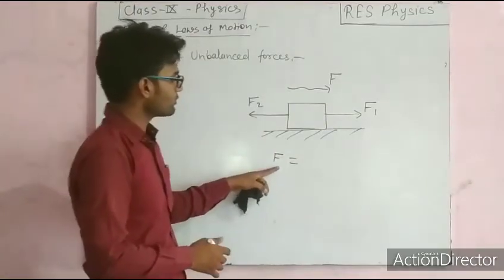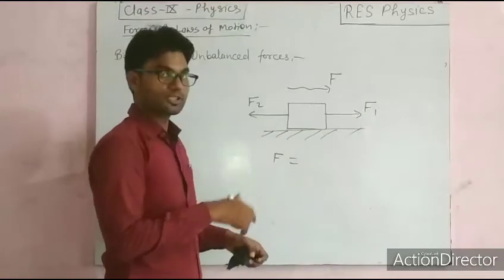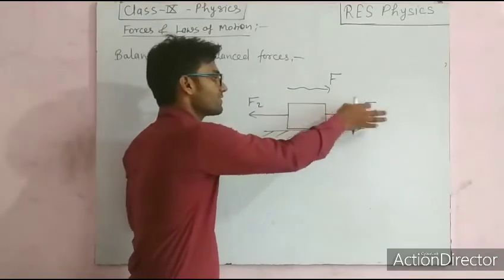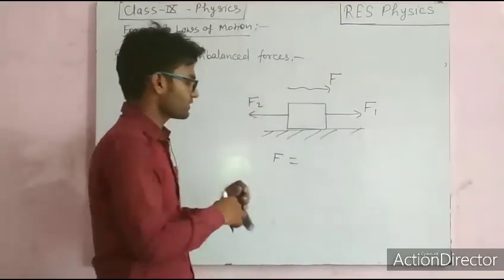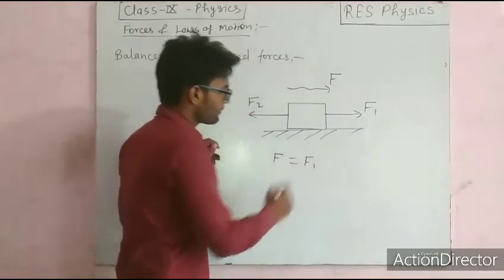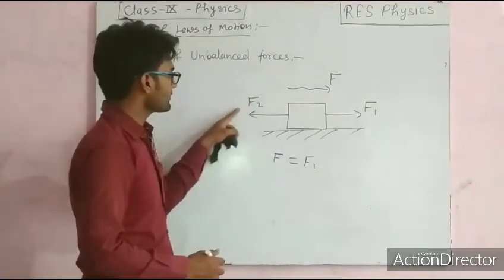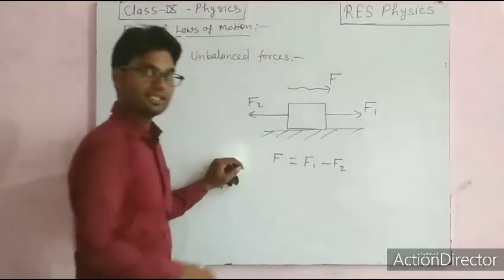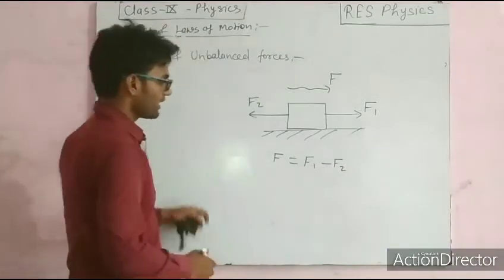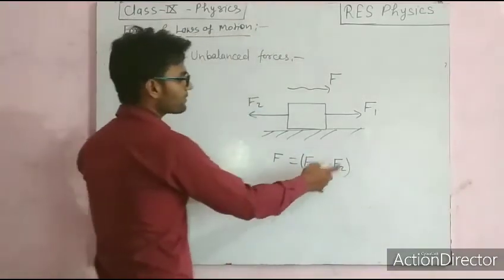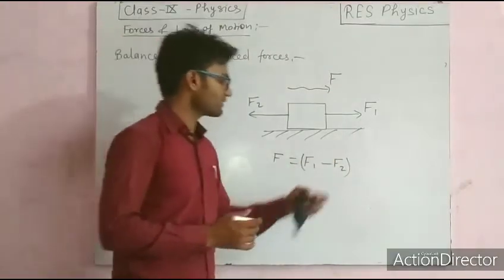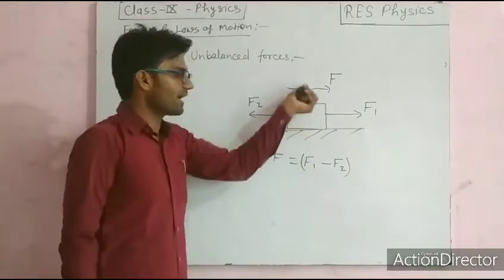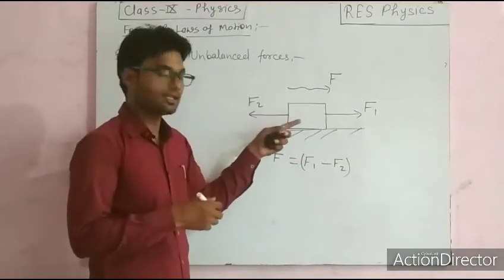So what will be the value of this force F? F will be equal to F1, taken as positive. Why? Because we have taken the resultant force in this direction only, so F1 is supporting the resultant force. Since F2 is acting in the opposite direction, it will be considered with a negative sign, negative F2, right? So the resultant force is F1 minus F2, correct?